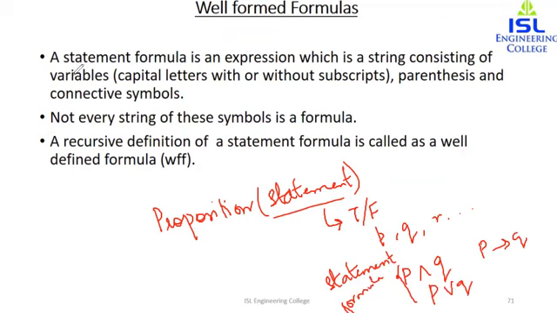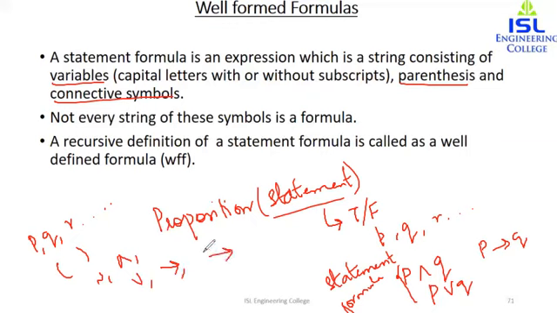Basically, a statement formula is an expression which is a string consisting of variables, parentheses, and connective symbols. So we have variables, which are P, Q, R, and any other variable. Then we have a set of parentheses and also all the connective symbols along with negation: negation, and, or, implication, and bi-implication.